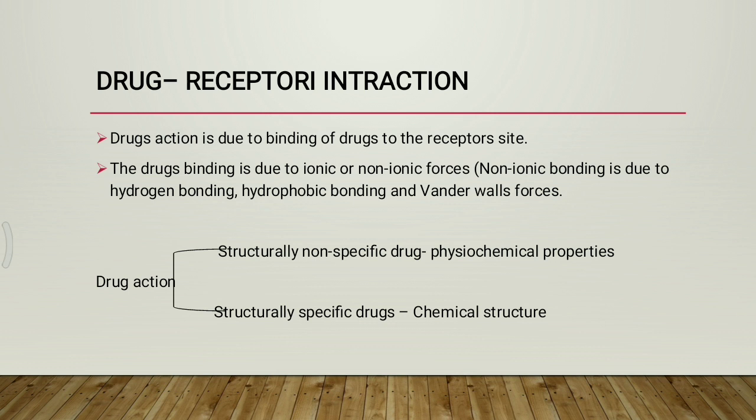In structurally non-specific drugs, drug action depends on the physicochemical properties of the drugs, whereas in structurally specific drugs, drug action depends on the chemical structure of the drugs.